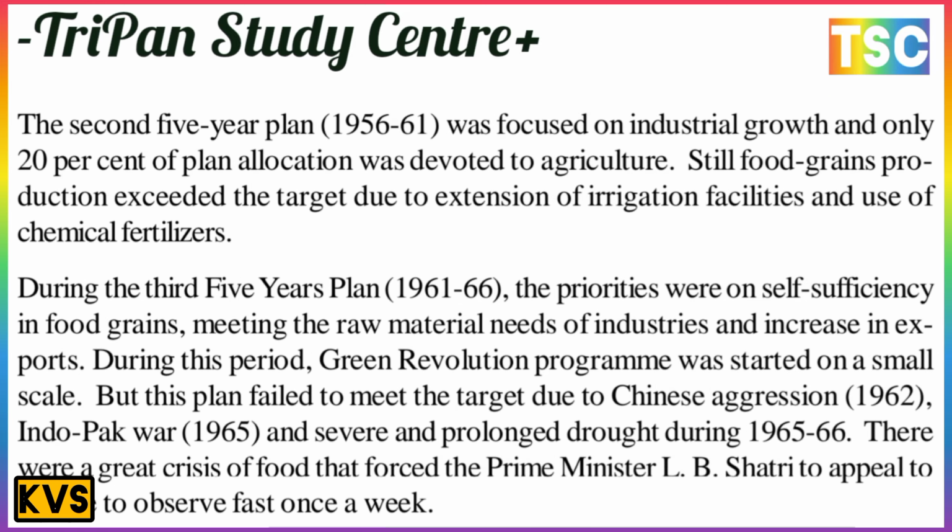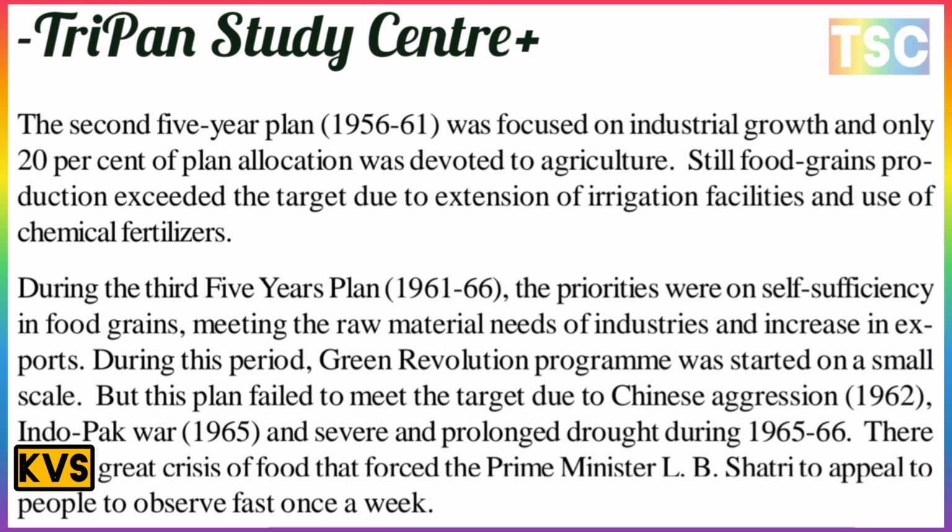The second five-year plan was 1956 to 61. The important point in this period was a focus on industry growth, and only 20% of the plan allocations were devoted to agriculture. Still, food grain production exceeded the target due to the extension of irrigation facilities and the use of chemical fertilizers. The use of chemical fertilizers is important for the duration of 1956 to 61.